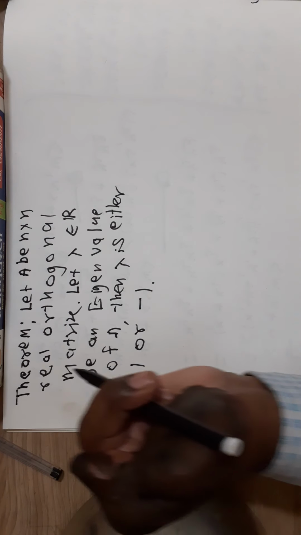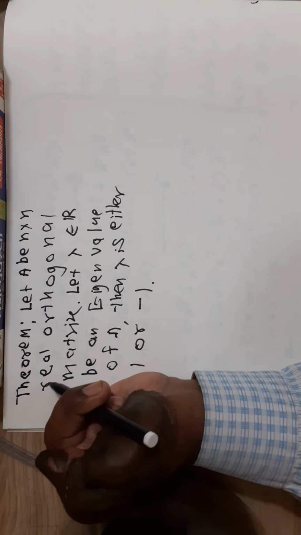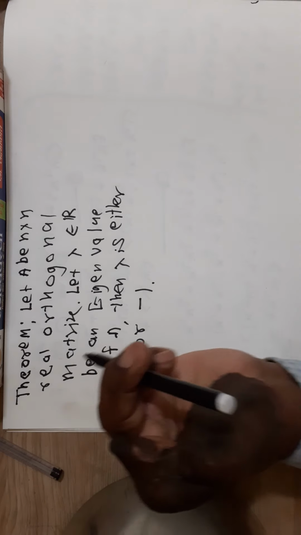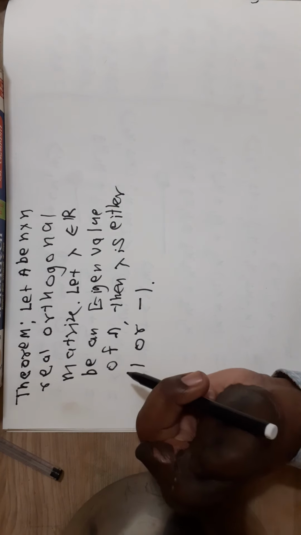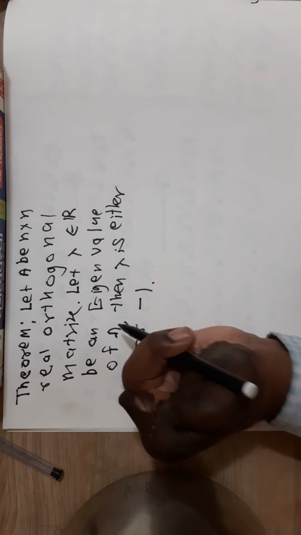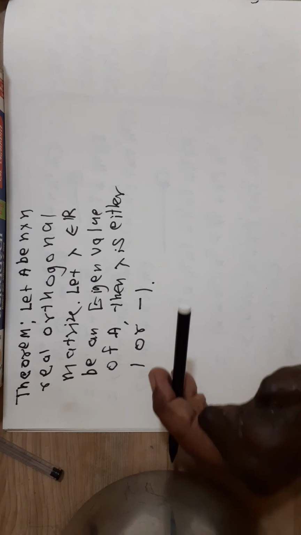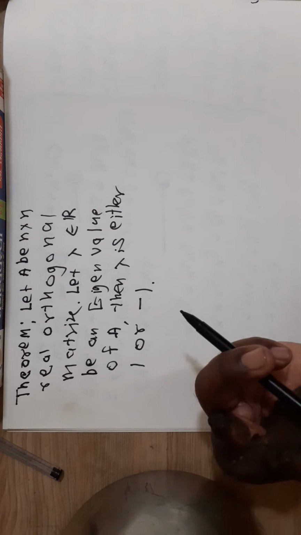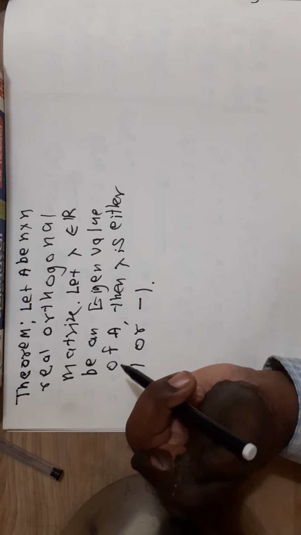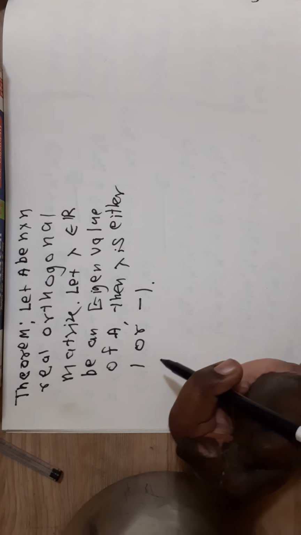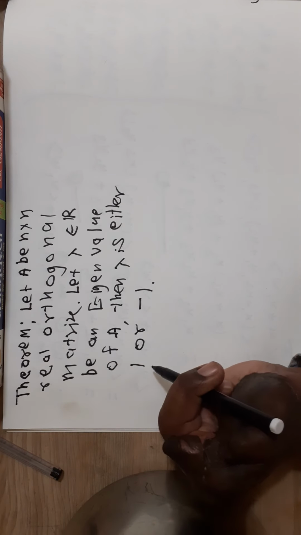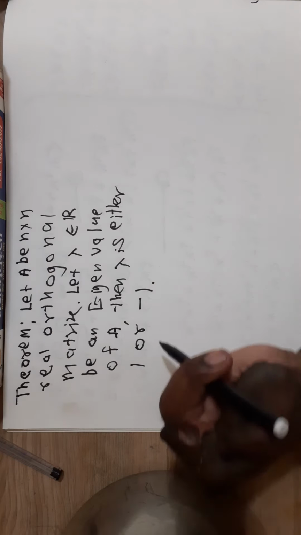See our theorem. Let A be n by n real orthogonal matrix and lambda belong to R be an eigenvalue of A. Then lambda is either 1 or minus 1. That is, eigenvalues of an orthogonal matrix are only of the type: either it is 1 or minus 1. Proof.